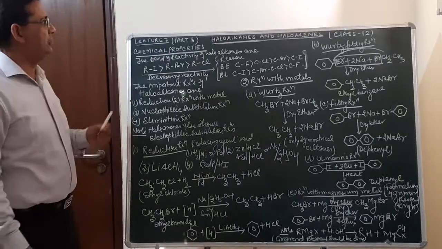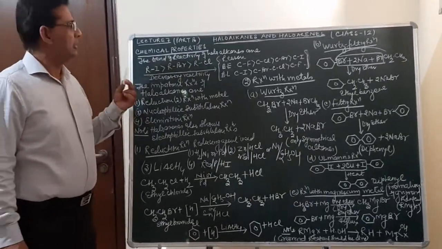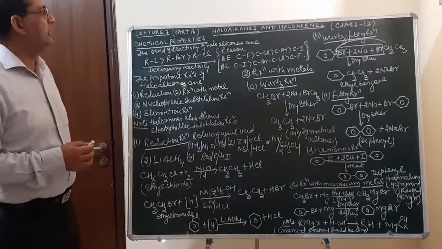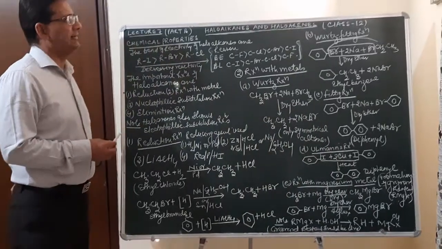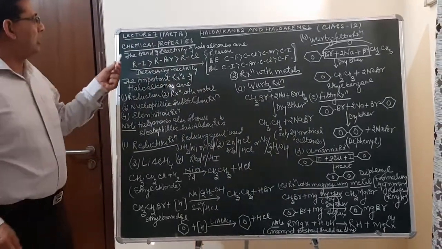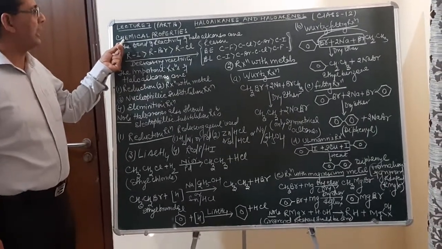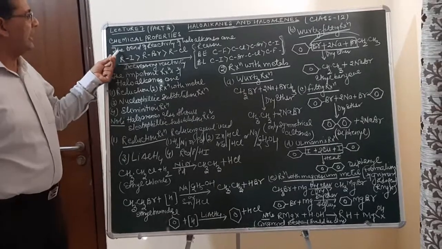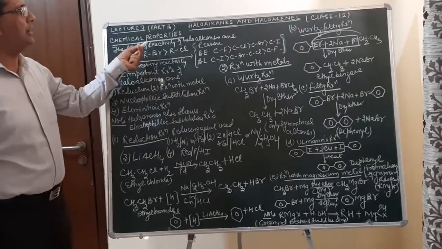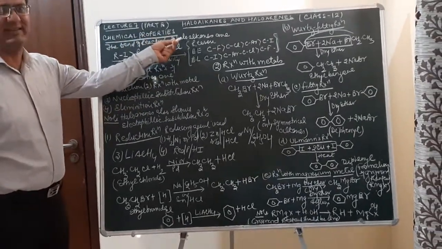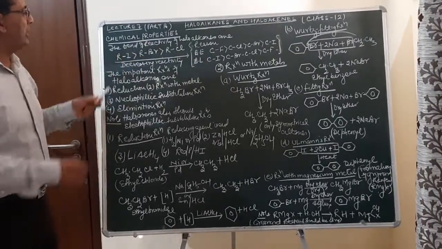In part A of this lecture, we discussed the physical properties. In part B, we'll discuss the chemical properties of haloalkanes and haloarenes. Now, as far as chemical properties of haloalkanes are concerned, always remember the trend of reactivity of haloalkanes will be